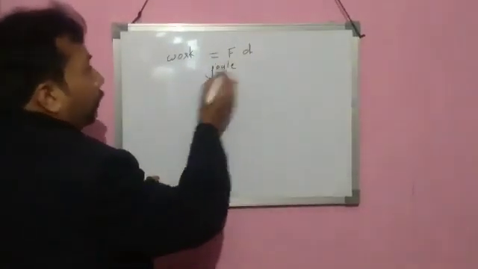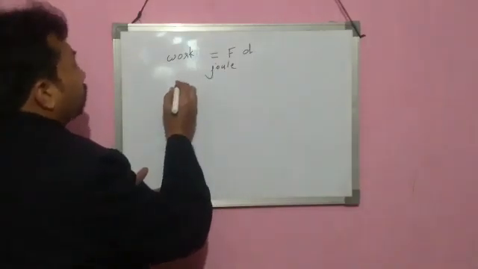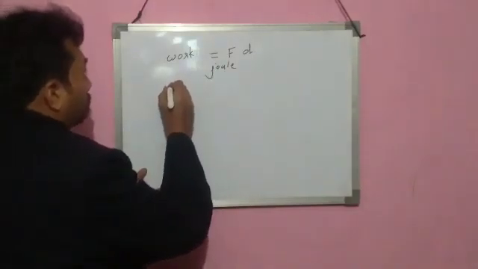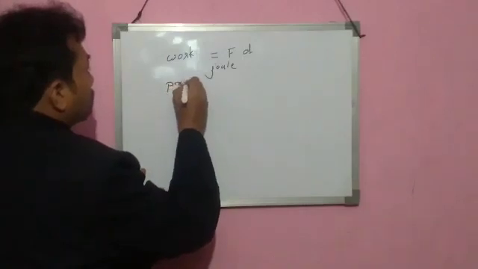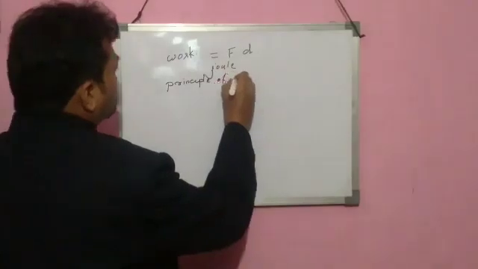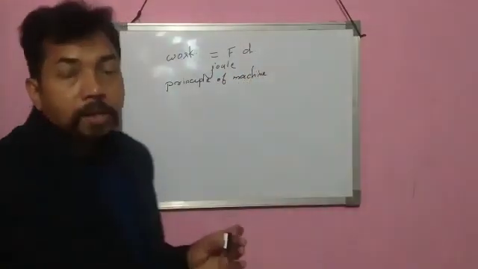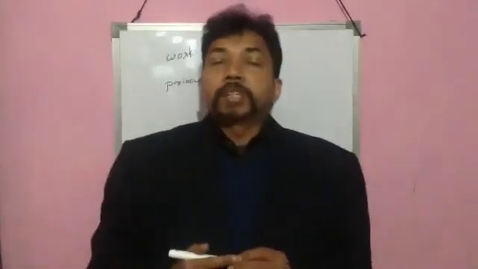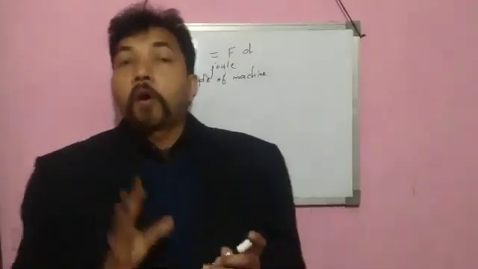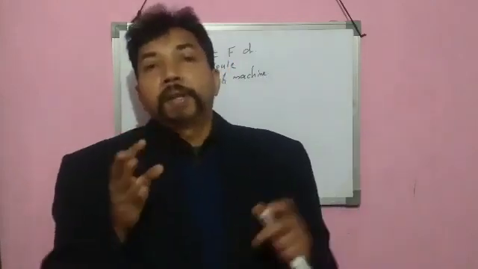Now, the next topic is principle of machine. The principle of machine is no machine will do work by itself.